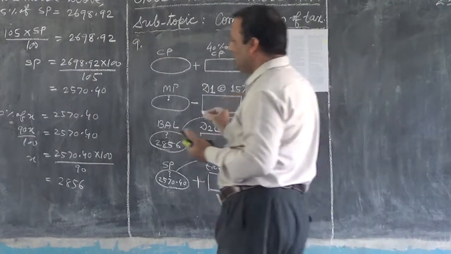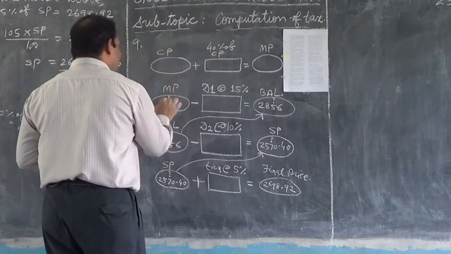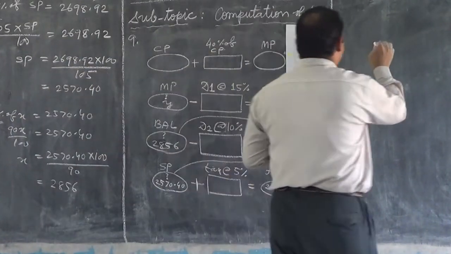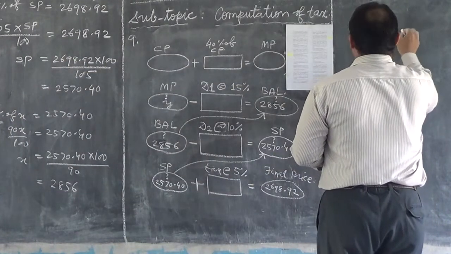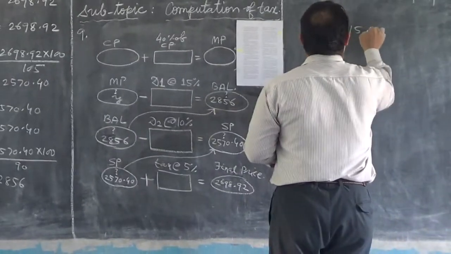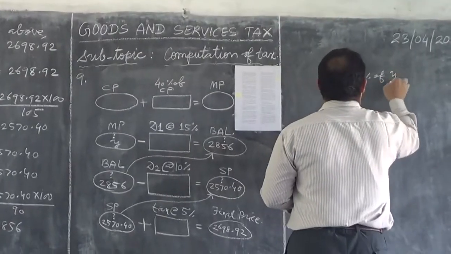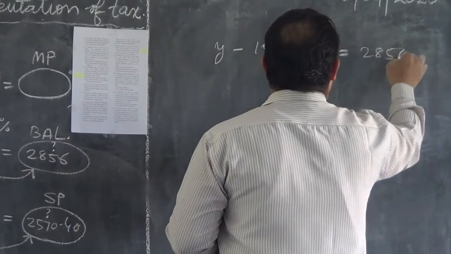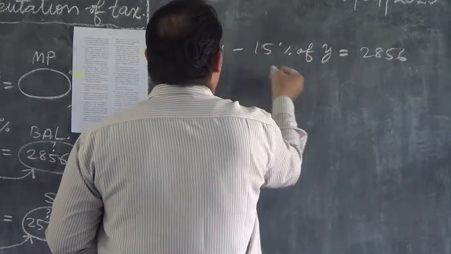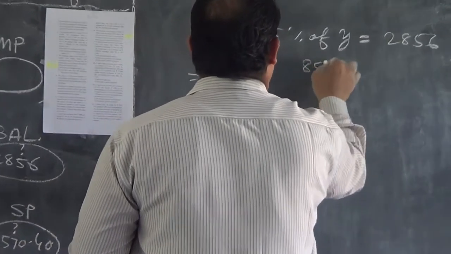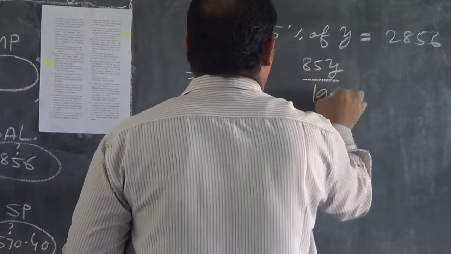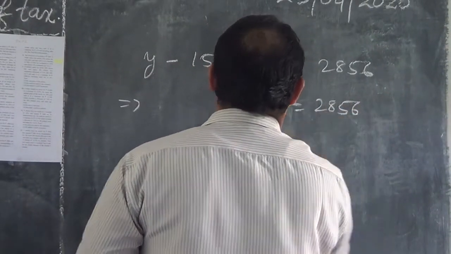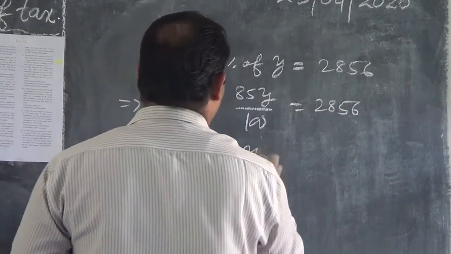So I can think this one y. Later on I will draw, and I can write here y minus 15% of y equals 2856. When I simplify, I get 85y by 100 equal to 2856. Then y equal to how much, children?